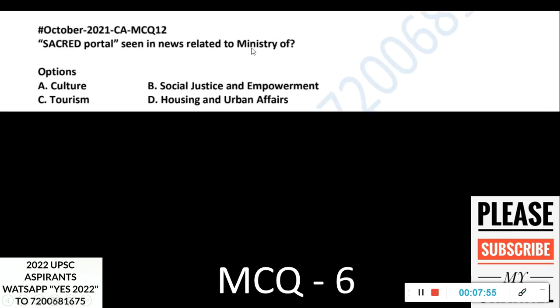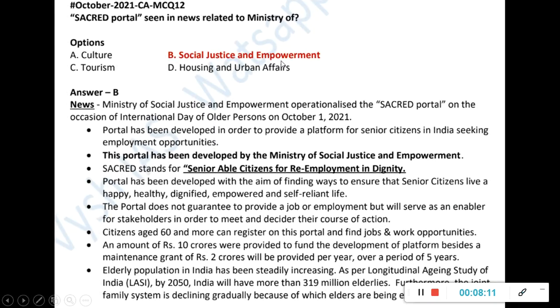Sacred portal seen in news is related to the Ministry of: cultural, tourism, social justice and empowerment, or housing and urban affairs. It is social justice and empowerment. You should know that the Ministry of Social Justice and Empowerment deals with senior citizens and old age people, all those schemes. SACRED's full form is Senior Able Citizens for Re-employment in Dignity.